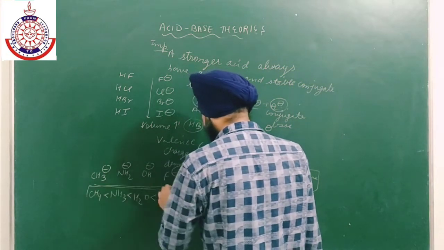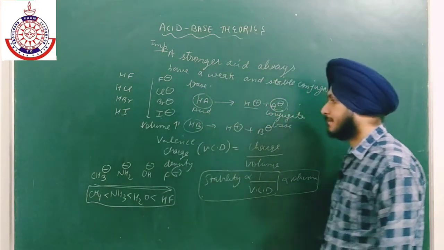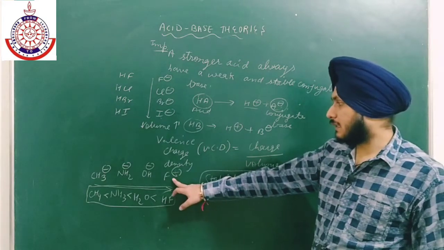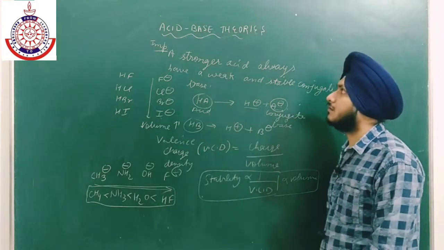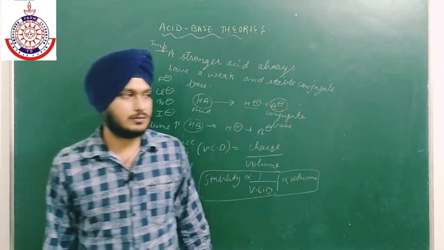Again, okay, this is the main trend. Is it clear or not? Okay, because here this is the more stable conjugate base. Okay, so this is all about the Bronsted-Lowry theory, but there are some limitations of Bronsted-Lowry theory also.